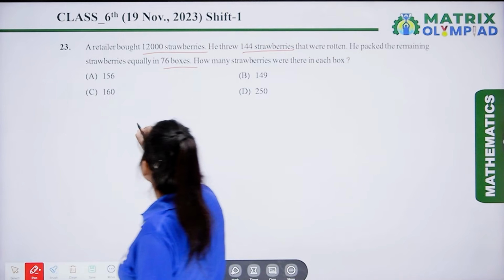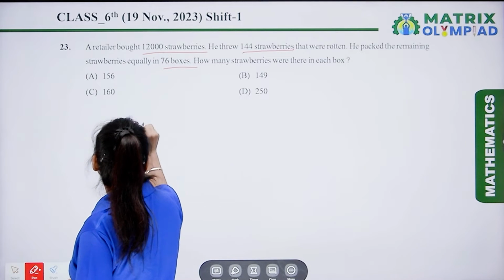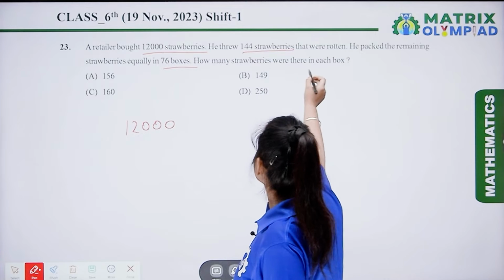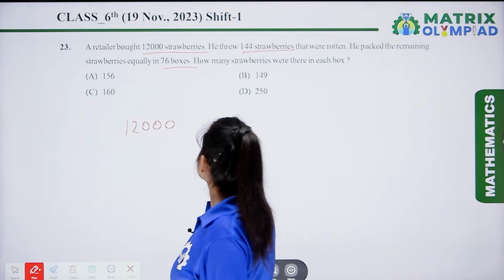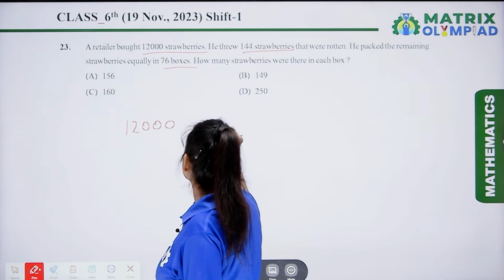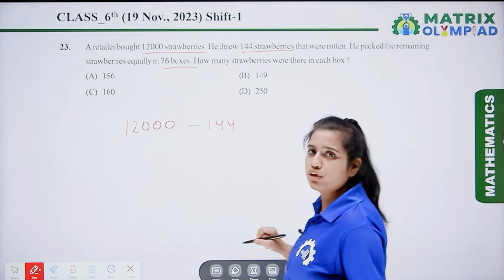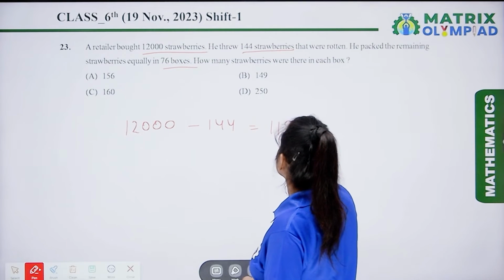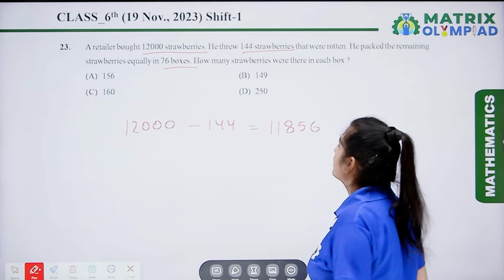Total strawberries were 12,000. The rotten strawberries thrown out are 144. So we subtract 144 from the total, and we get 11,856.